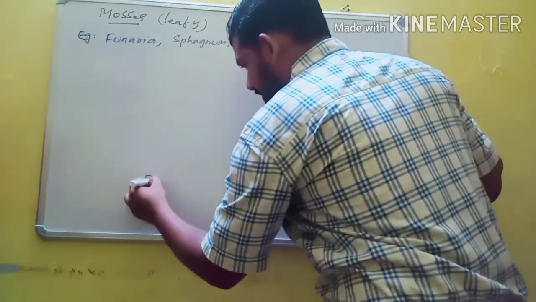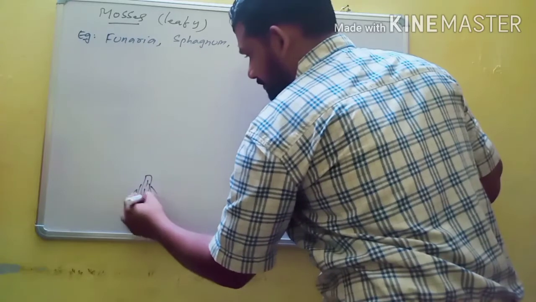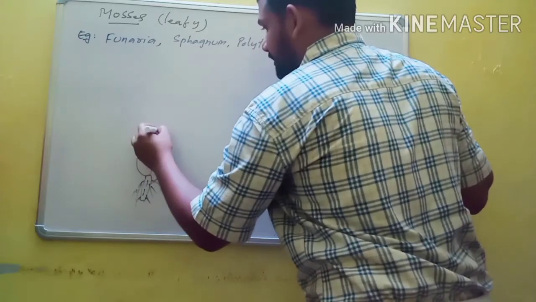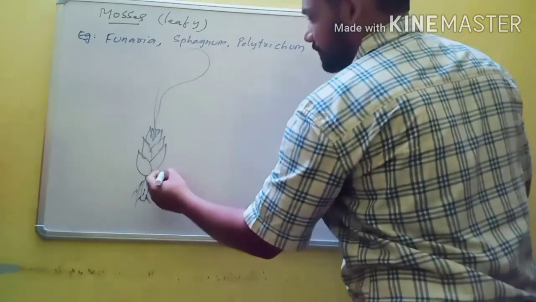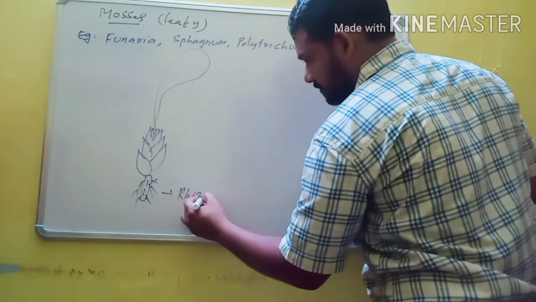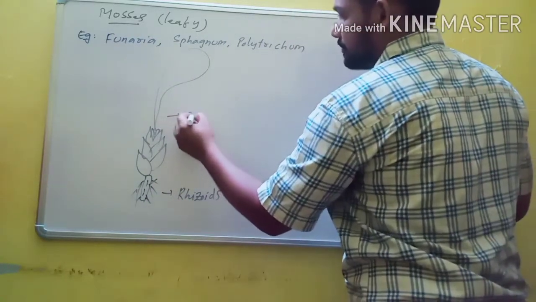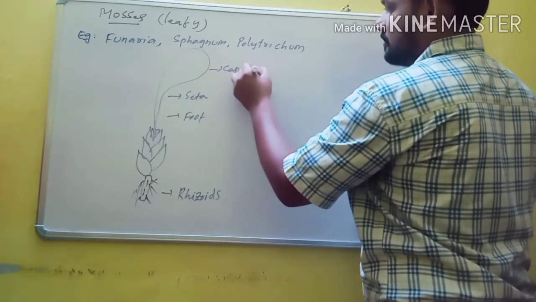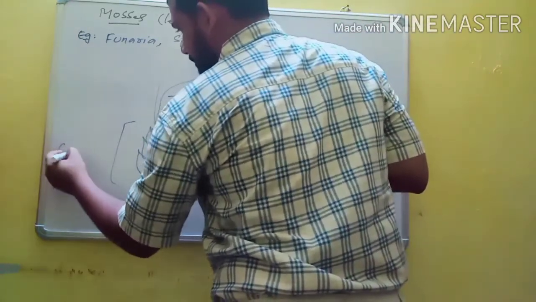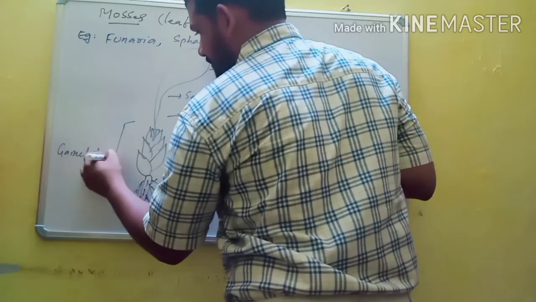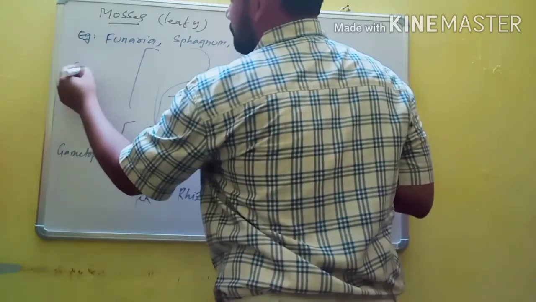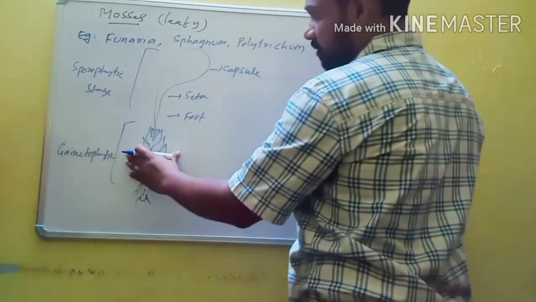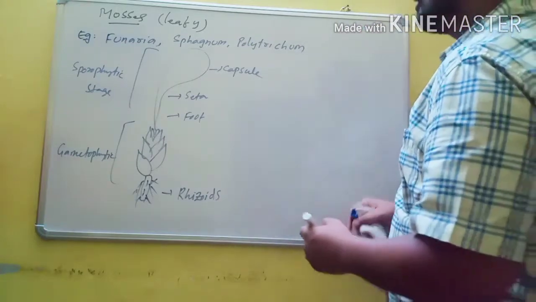So this is the diagram of Funaria. So these are rhizoids and it has leaf-like structures. So the leafy stage is present, and so these are rhizoids, and this is foot, seta, and this is capsule. So this part is known as the gametophytic stage. This is the gametophytic stage, and this is the sporophytic stage. This is dominant and this is dependent. And one more example is Sphagnum.